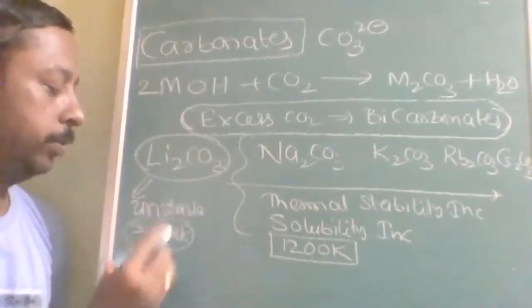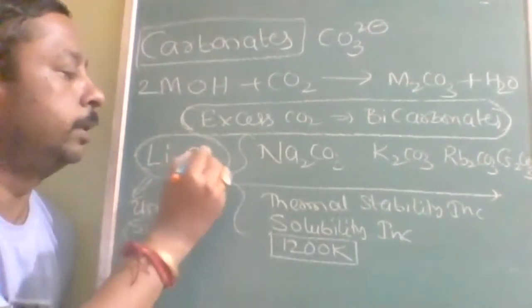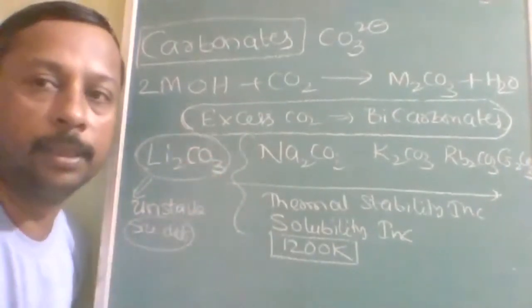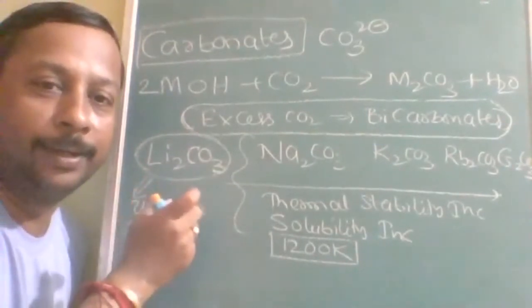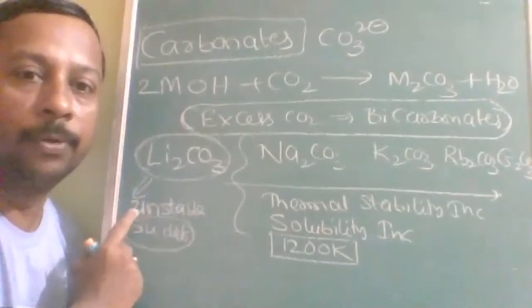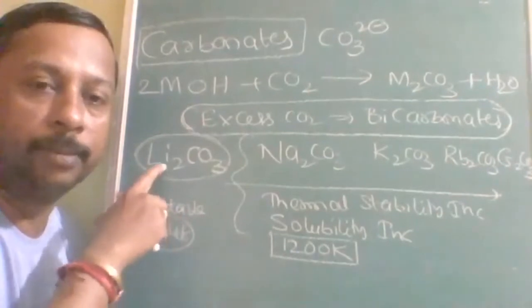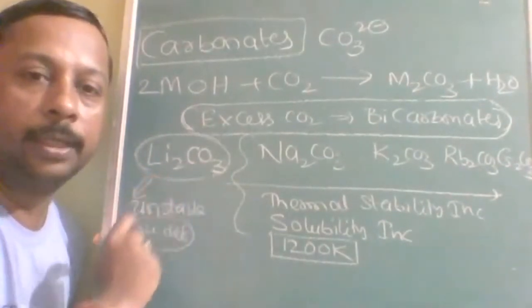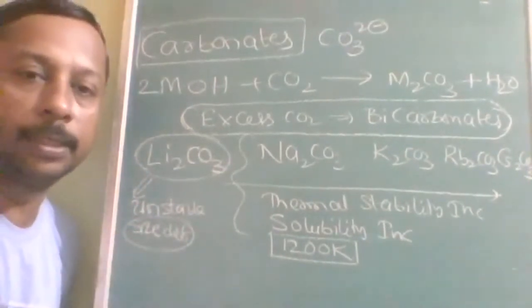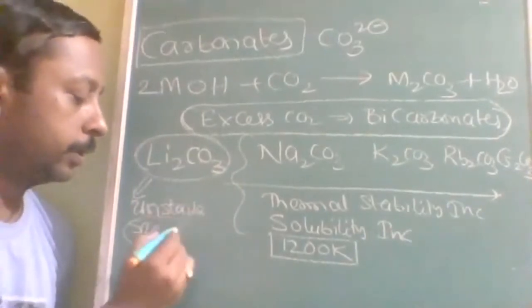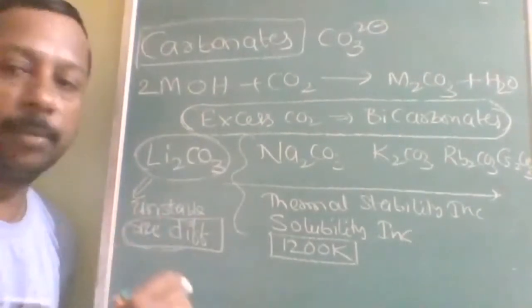The thermally unstable nature is due to the size difference. Carbonate is very big in size, composed of one carbon and three oxygens. So small lithium cannot deal with the big carbonate. Therefore, it is unstable. What is the reason? Due to the size difference of Li+ and CO3 2-. The size difference is very large. Hence, it is thermally unstable.